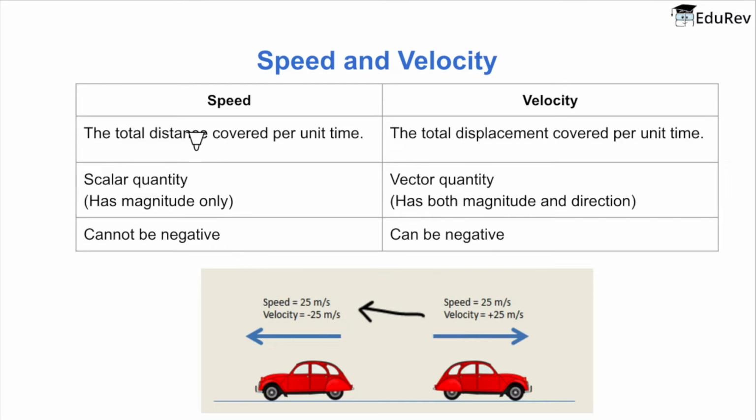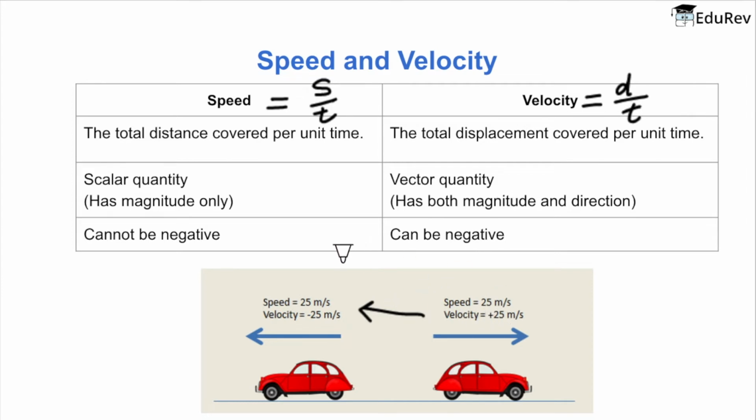Speed is the distance covered per unit time. So speed is equal to distance s divided by t. Whereas velocity is equal to the total displacement covered per unit time. So velocity is equal to displacement d by time t. So speed is also a scalar quantity, which means it has a magnitude only. Whereas velocity, since it is dependent on a displacement, which in itself is a vector quantity, that means velocity is a vector quantity as well. Just like we saw here, it has magnitude and direction both.